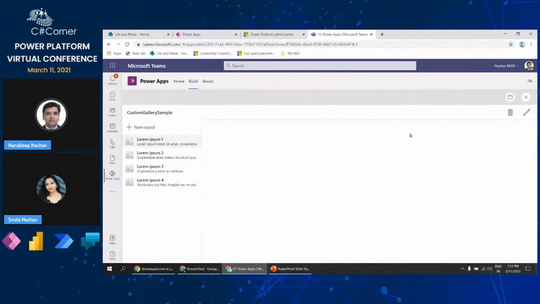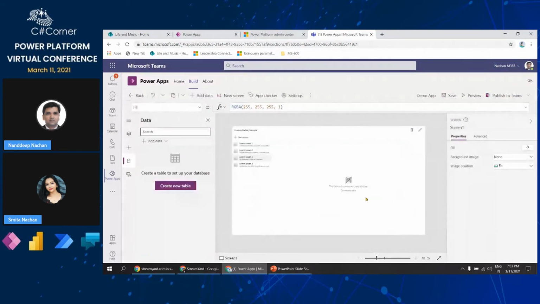For example, if I go ahead and click preview, this is some kind of a dummy interface that we get. And once I click new record, it will show nothing, because we don't have any records yet. But this is how it will show. If I keep clicking the records, it should show that data. So this just gives you a preview of how our app will look.